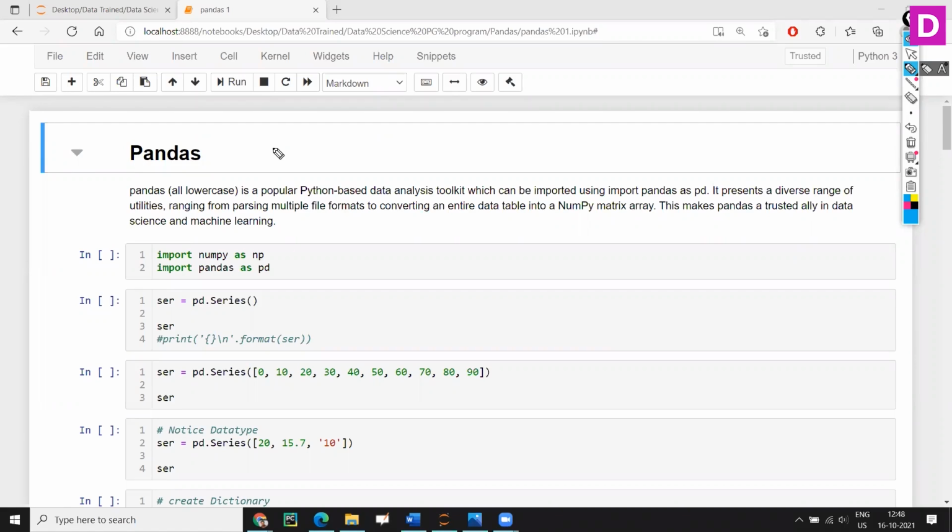That's where pandas comes into the picture. Pandas will help us to fetch the data from different sources. Pandas will help us to manipulate the data. Pandas will help us to deal with any type of data in the file. And it has its own structure. We are going to fetch the data and put it in one very nice structure, a wonderful, beautiful structure. So all those things we are going to deal with in pandas.